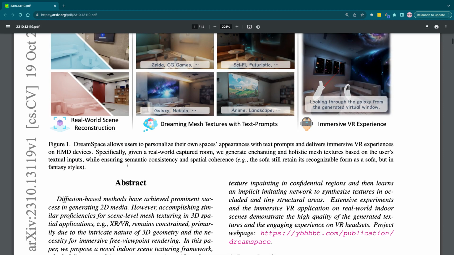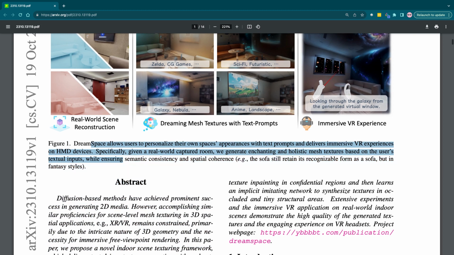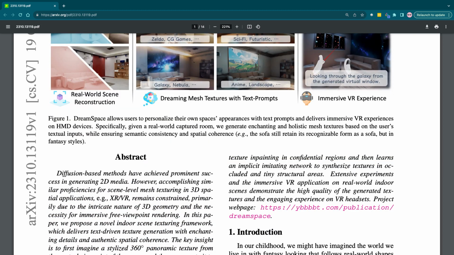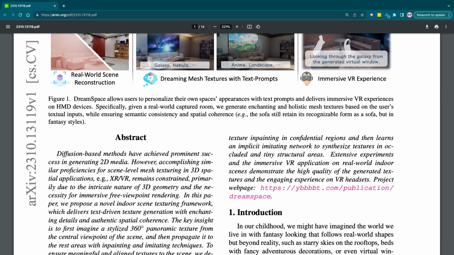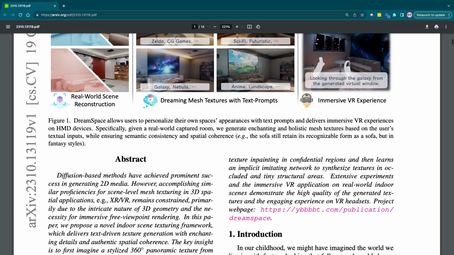DreamSpace allows users to personalize their own spaces' appearances with text prompts and delivers immersive VR experiences on HMD devices. Given a real world capture room, we generate enchanting and holistic mesh textures based on the user's textual inputs. While ensuring semantic consistency and spatial coherence, the sofa still retains its unrecognizable form as a sofa, but in fantasy styles.